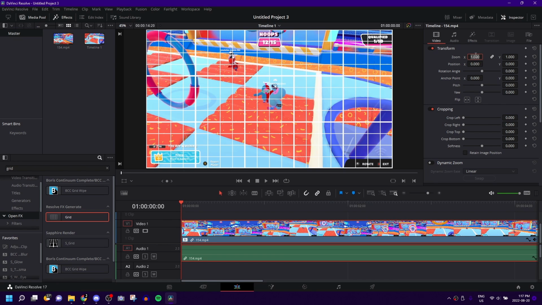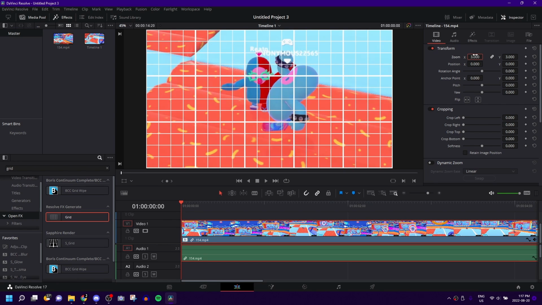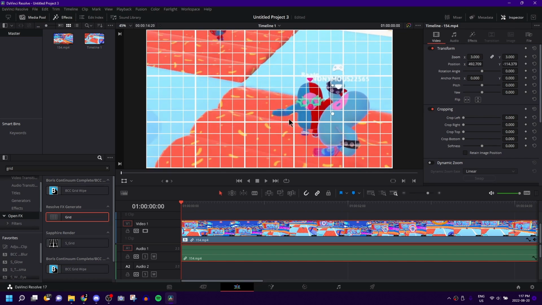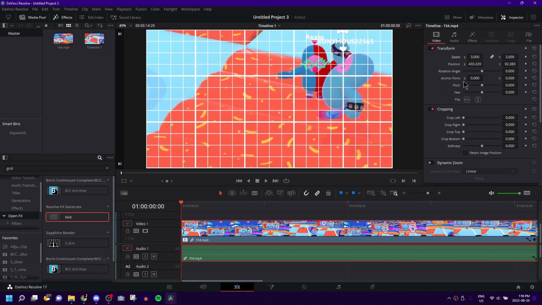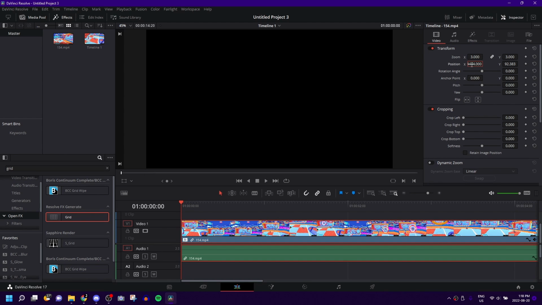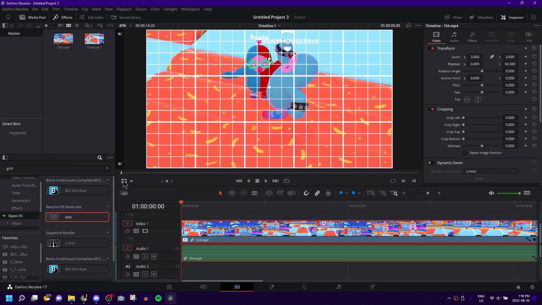So let's zoom in on this clip to about, let's say, 3 times as close. And what I find really helps is if you come down just to the bottom left diagonally from your little player window, there's this button here. Just click it. Basically, it allows you to move your video just by drag clicking. Normally, you would have to manually type in the position that you want it to go to, which is extremely tedious for something like this. Much easier to just use this.